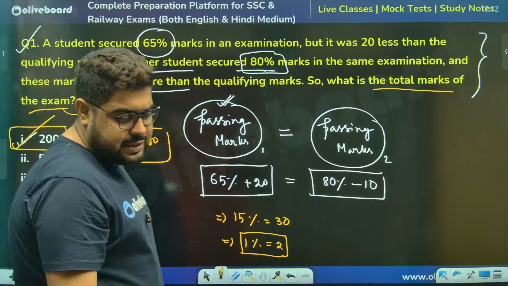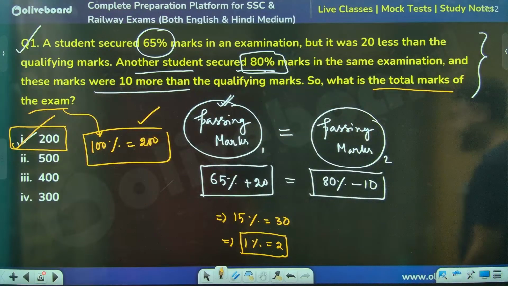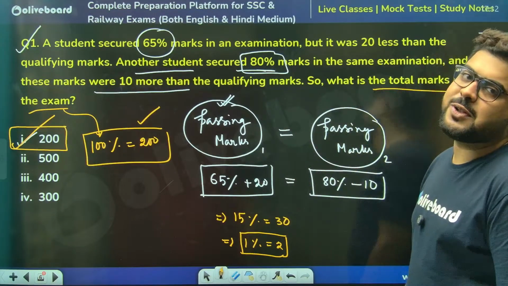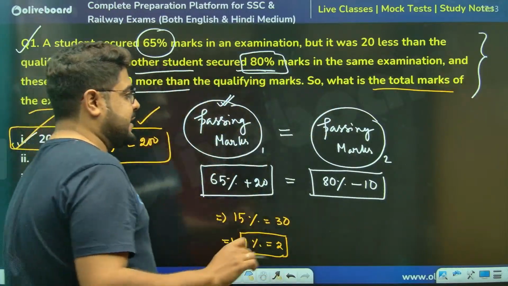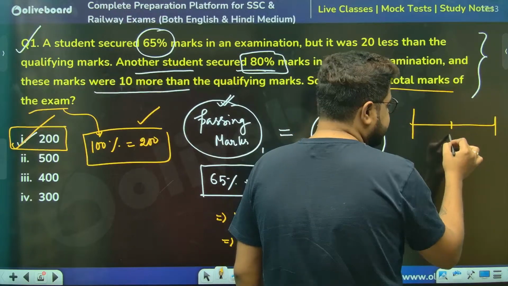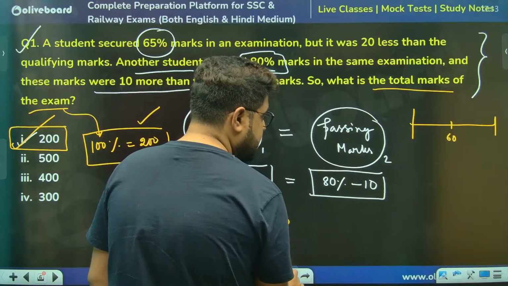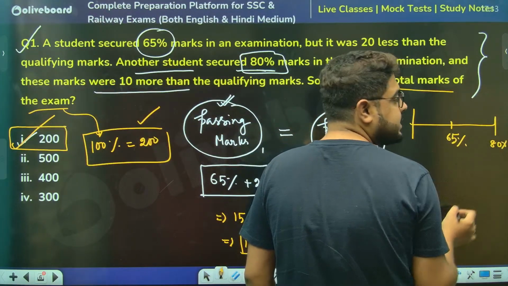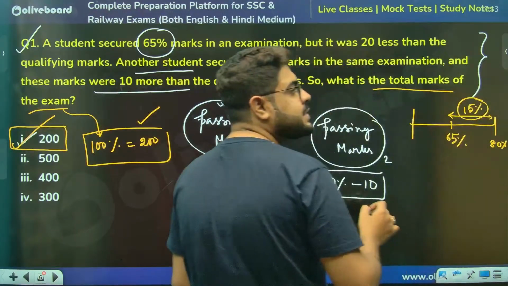All the answers that I got were absolutely correct. Very good. This is one way, and yes, Arghamita, your way is also very good. Arghamita is saying someone has scored 65% and someone has scored 80%, so the difference is 15%.